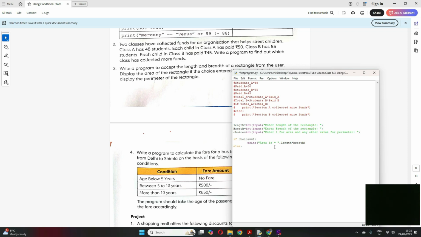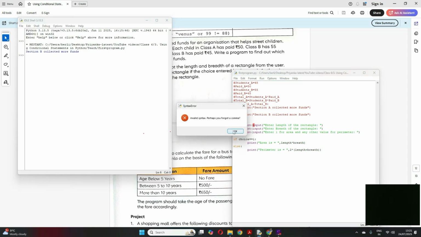Else I have to print perimeter, right? If the choice is not 1, perimeter is 2 into length plus breadth, correct? Clear? Now let's save it and try to run it.